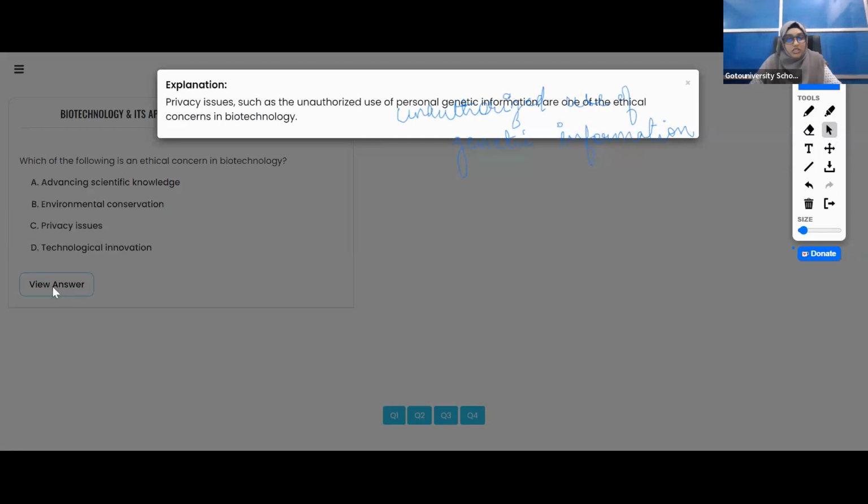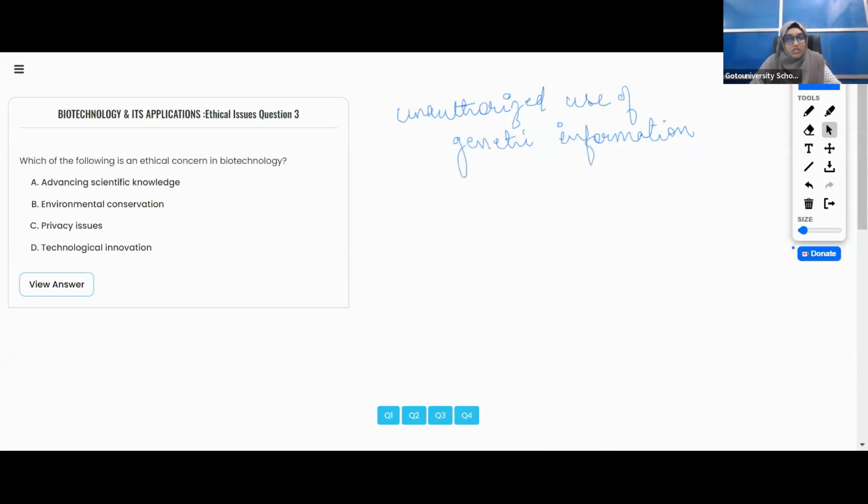This is a very direct question, but regarding this also, I have explained that privacy concern in biotechnology involves protecting people's personal information, especially genetic data, from being accessed or used in ways that they haven't agreed to or that could cause them harm. Is it clear? Privacy issues are an ethical concern in biotechnology.